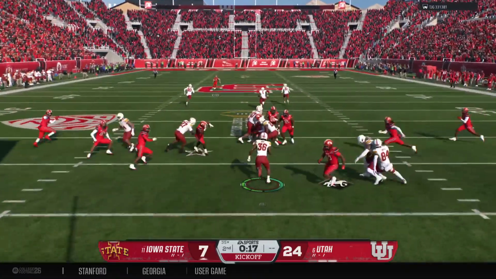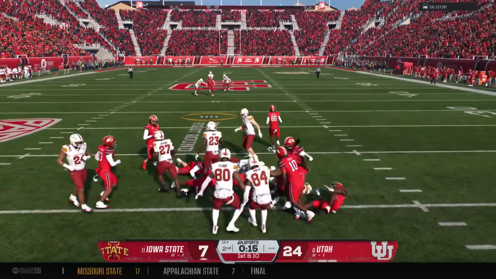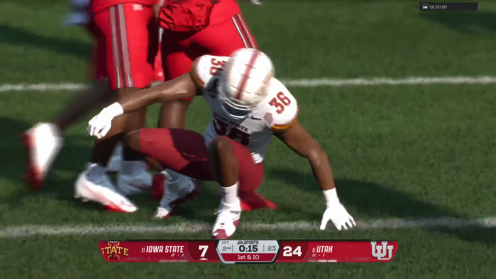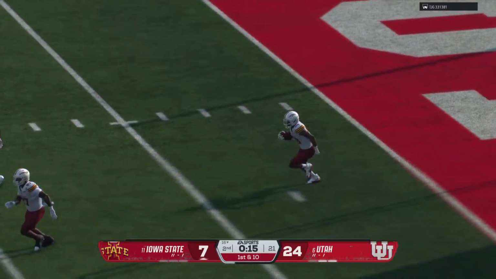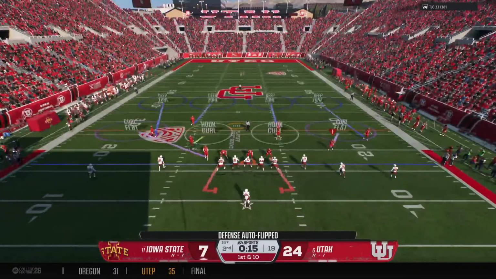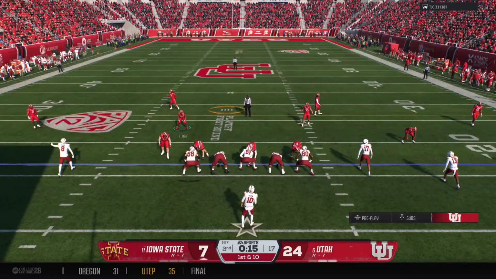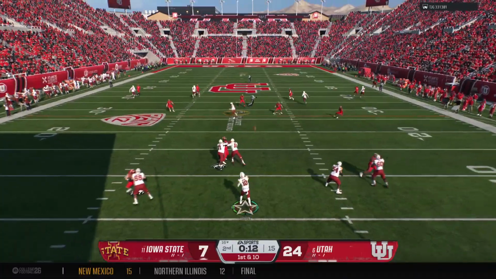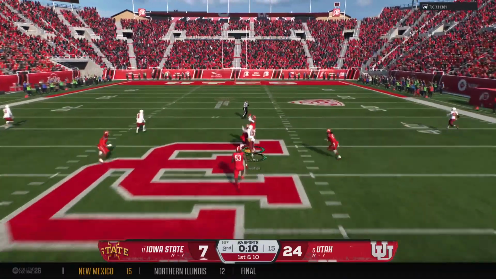He's going to return it from deep in the end zone. Makes it to the 16. That's good coverage there. So they start the drive looking for some late fireworks here. Less than 30 seconds before halftime. On 1st and 10 here, looking to throw the ball. Looking to make a play deep downfield.